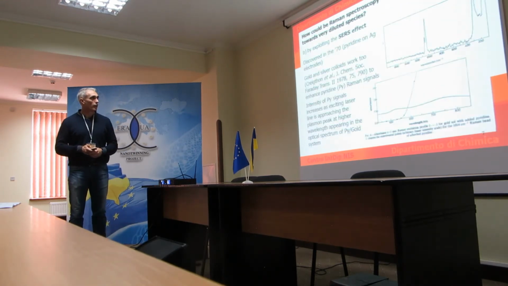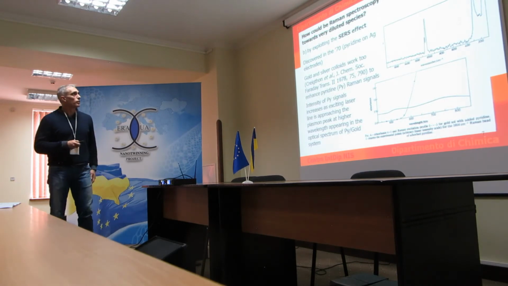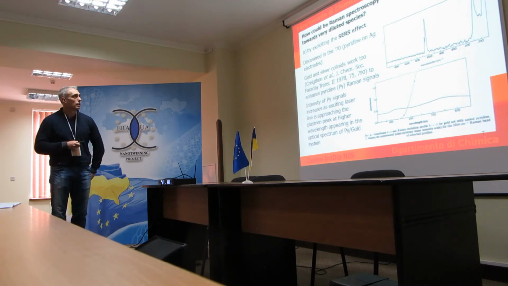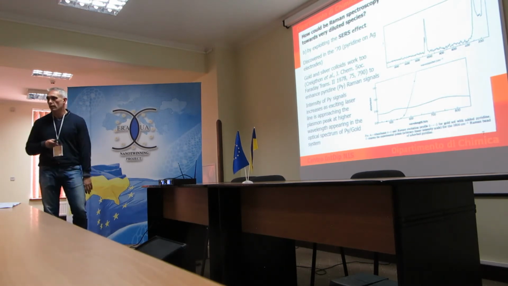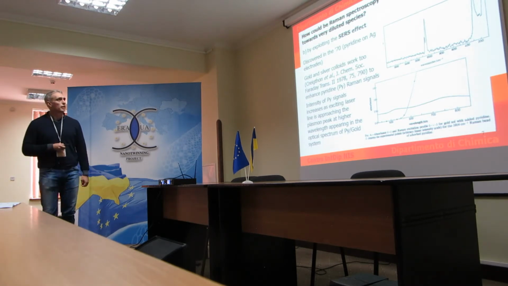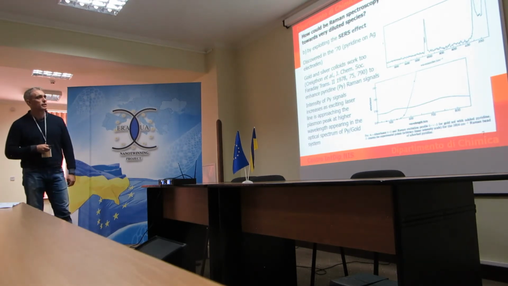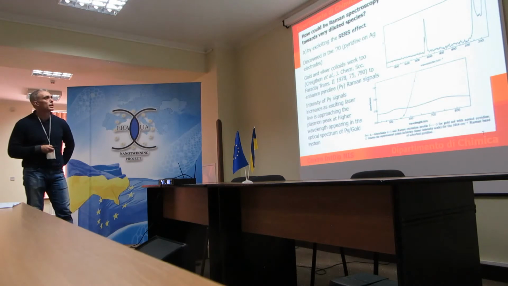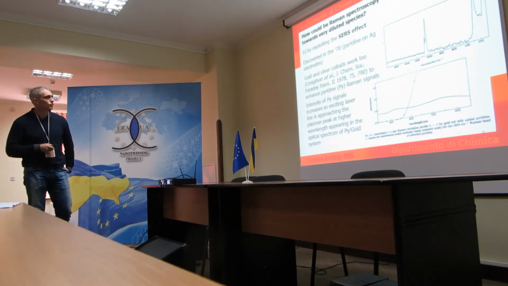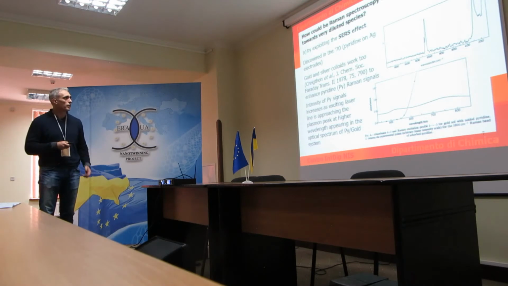Another way to improve the sensitivity of Raman spectroscopy is exploiting the SERS effect, as we learned this morning from two previous lectures. This is a very old effect, which was discovered in the 70s by studying pyridine adsorption on silver electrodes by Van Duyne.